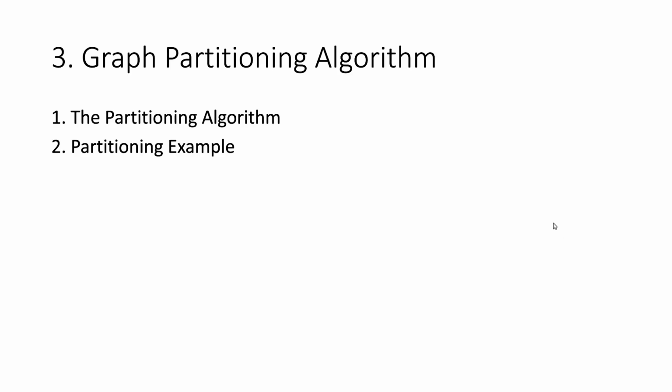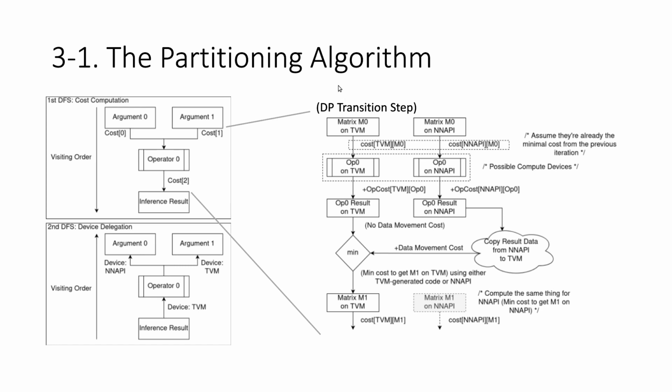In the third big topic, we talk about the graph partition algorithm we use. So here we introduce the algorithm itself, and then we give a little example about it. The algorithm itself consists of two DFS visits, and the first one is a post-order DFS visit, which visits the graph from the input to the output. And the second one is the pre-order visit, which visits in the opposite way.